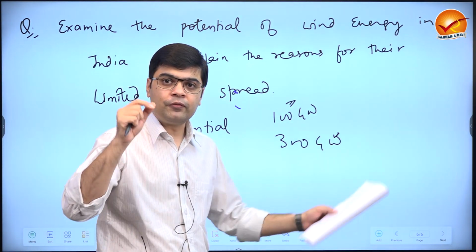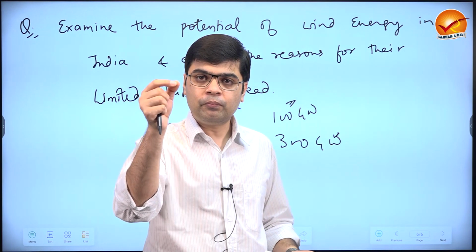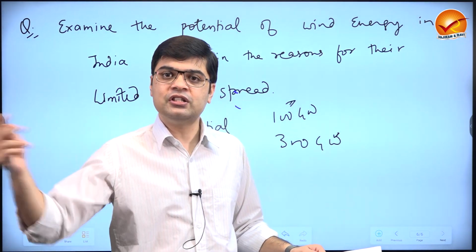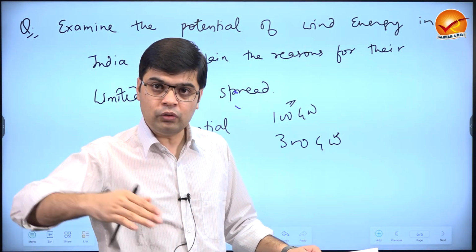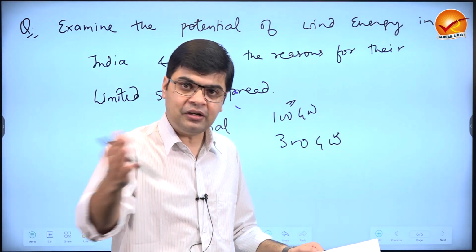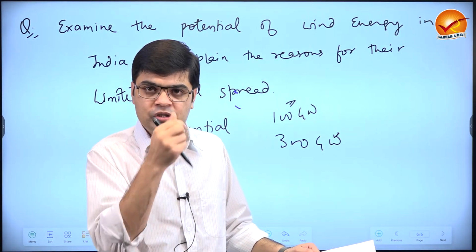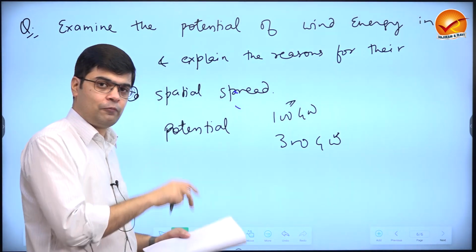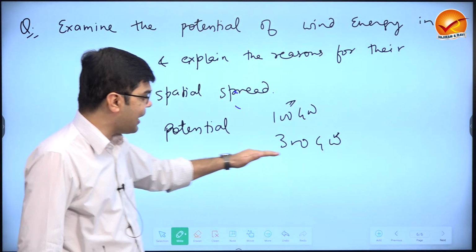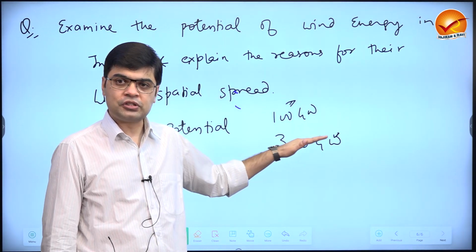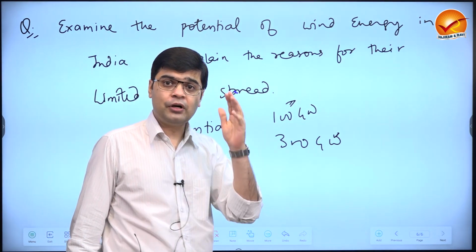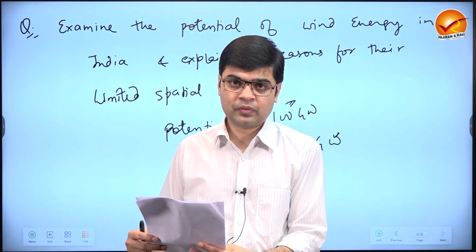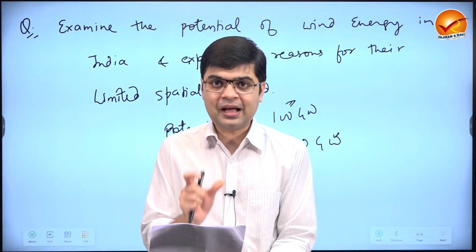Like earlier, we were focusing only on the wind energy plants which were located onshore, but now we have offshore wind energy projects as well. And if you go into the open ocean, wind blows with even greater speed, less of friction, and as a result of which, more of potential. So as of now, you have a lot of potential, and the government says that at a height of 100 meters, 300 gigawatt is the potential. But potential will depend on the technology used. So we're writing all of this because the word is examine. Okay? So you have to examine what is the potential.